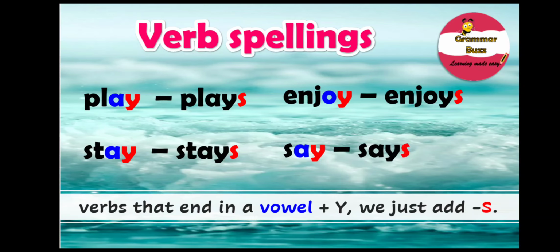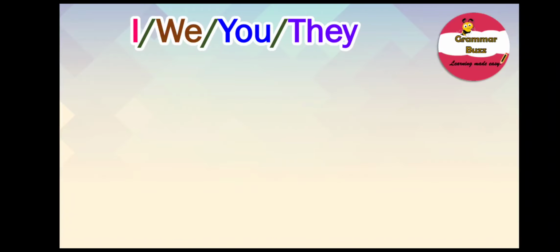Let's find out. Well, with I, we, you and they, you know what? They are all plural subject pronouns and we use the base form of verbs in present tense with them, right? With I, we, you, they, which are the plural subject pronouns, we use the base form of verbs in simple present tense. Always remember that with I, we, you, they and all other plural subject pronouns, we use the base form of the verb, that is, the verb without any additions in simple present tense.